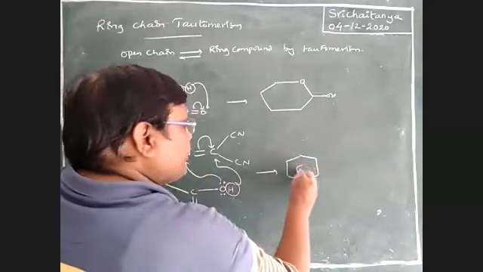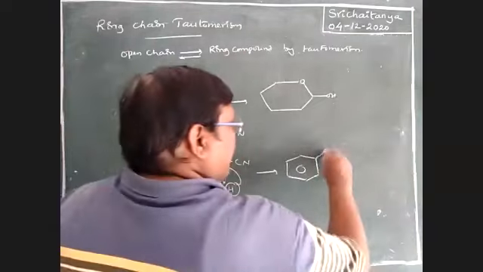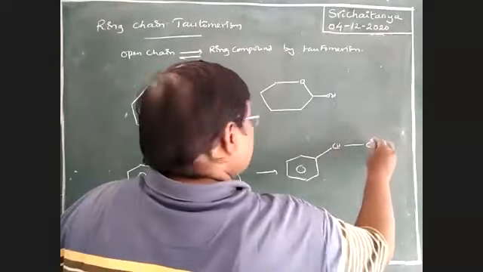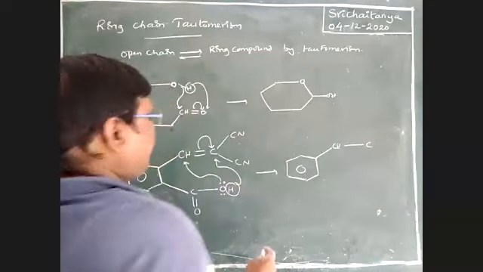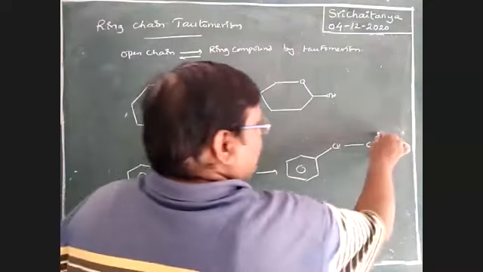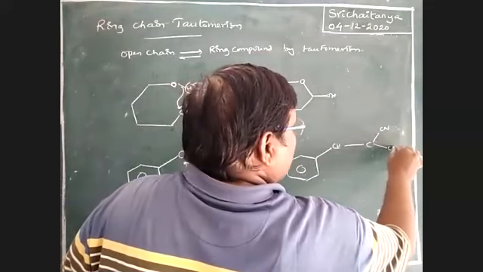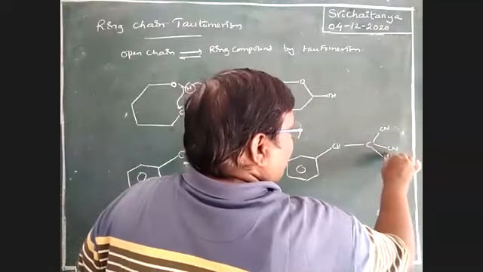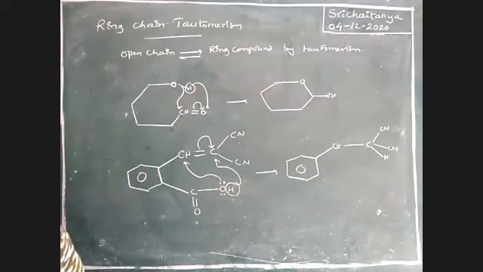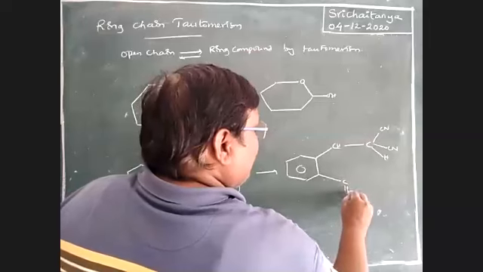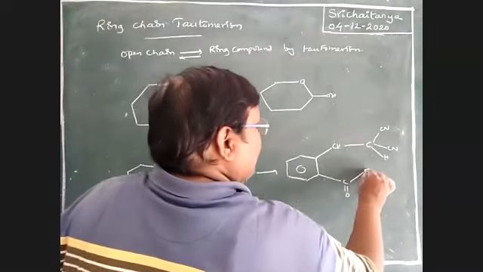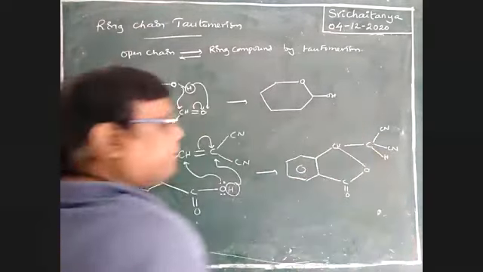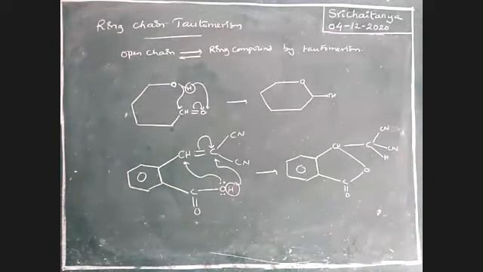Open chain compound, change it to ring end. C, H, single bond C. Okay. This is Cn, Cn. This hydrogen is migrated to this one and converts into a CH bond. Next, this is C double bond O. This is oxygen. There is a bond between these two. Okay, that is the structure, boys.